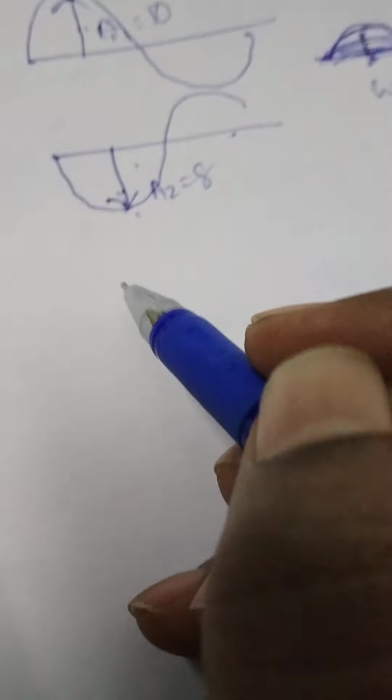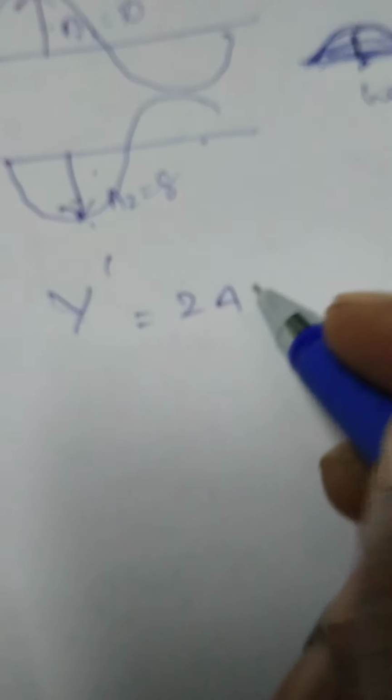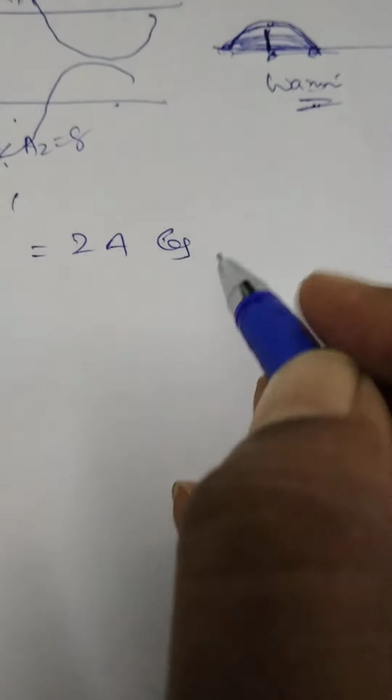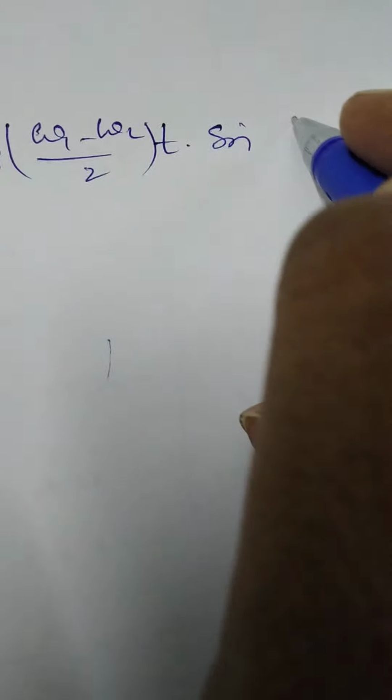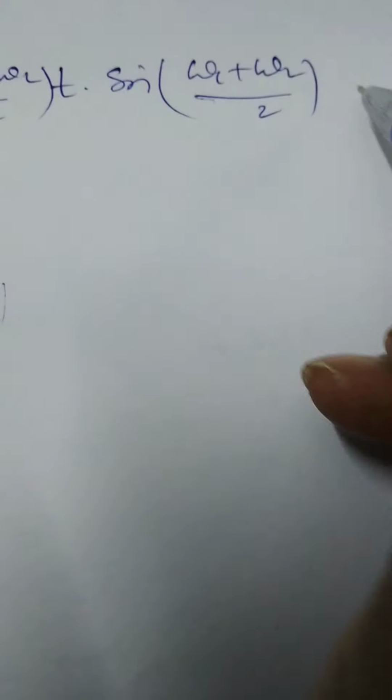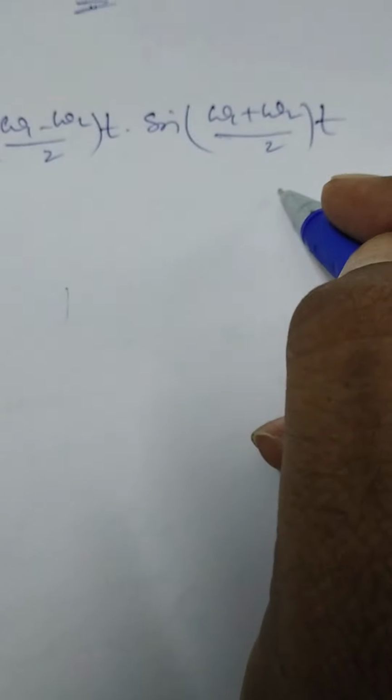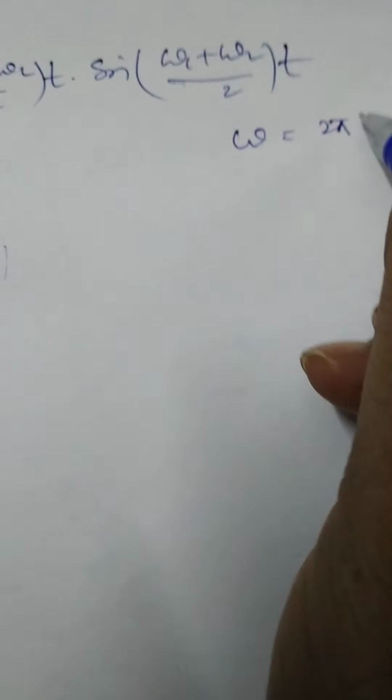Therefore, the resultant displacement can be represented by y dash is equal to 2a cos (omega 1 minus omega 2)/2 into t into sin (omega 1 plus omega 2)/2 into t. Again here also omega is equal to 2 pi f or 2 pi n, where n is the frequency.